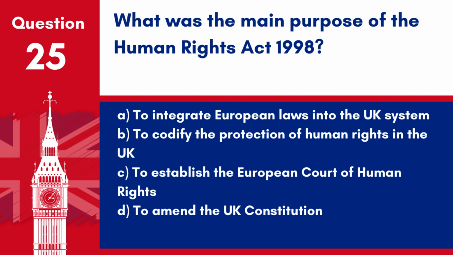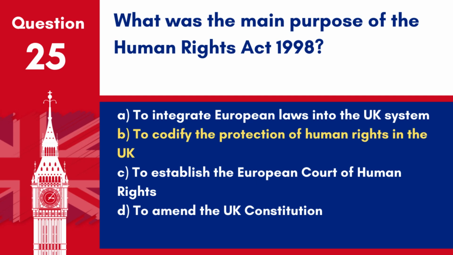Question 25. What was the main purpose of the Human Rights Act 1998? A. To integrate European laws into the UK system. B. To codify the protection of human rights in the UK. C. To establish the European Court of Human Rights. D. To amend the UK Constitution.